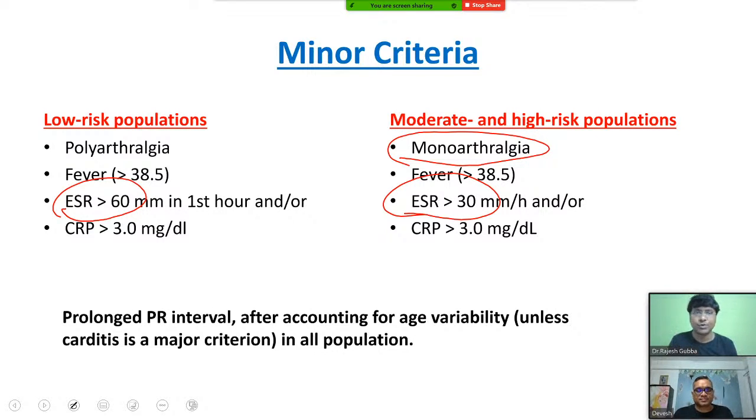CRP will be raised in both of them, that is more than 3 milligrams per deciliter. And the PR interval also will be prolonged. So, to summarize the differences, in the major criteria, the joint involvement. In the minor criteria, joint involvement as well as ESR. These are the three differences from your old Jones criteria to that of the new modified criteria.